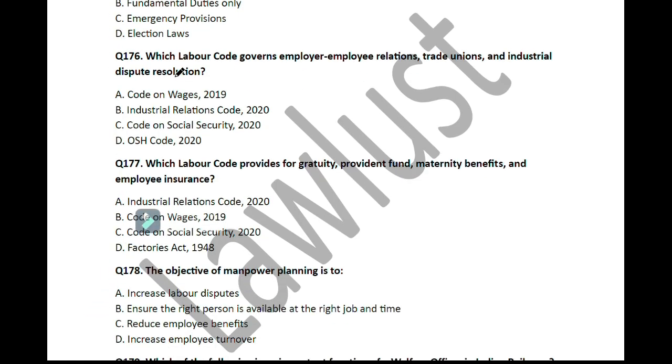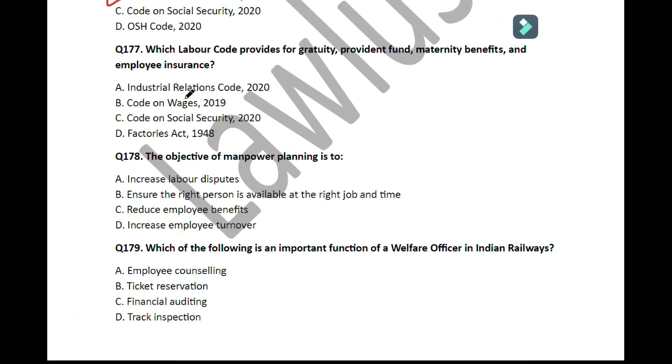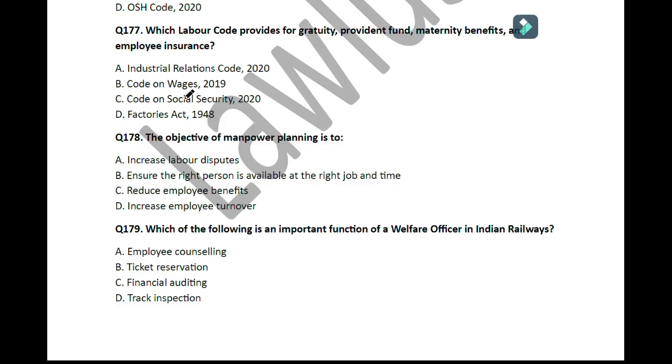So move on to the next question. Which labor code governs employer-employee relation, trade unions, and industrial dispute resolution? So here the answer is Industrial Relation Code 2020. So move on to the next question. Which labor code provides for gratuity, provident fund, maternity benefit, and employee insurance? So here the correct option is Code on Social Security 2020.